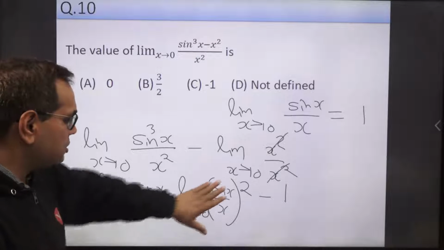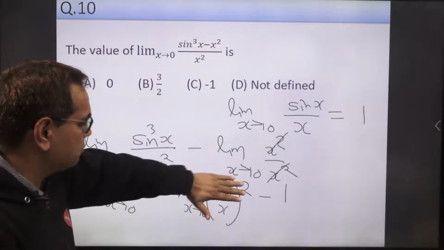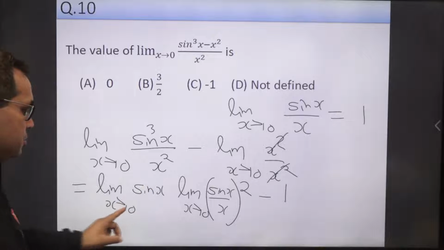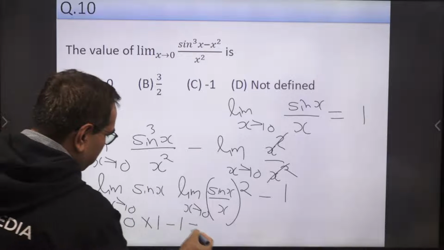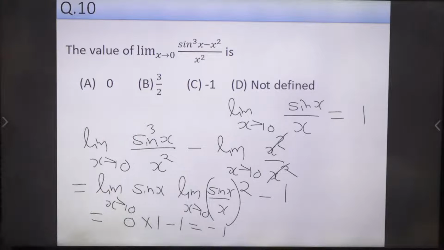Limit x tends to 0 of sin x upon x is 1, so its square is 1, and this is 0 because sin 0 is 0. So finally we get 0 into 1 minus 1, equal to minus 1. So C is the right answer.